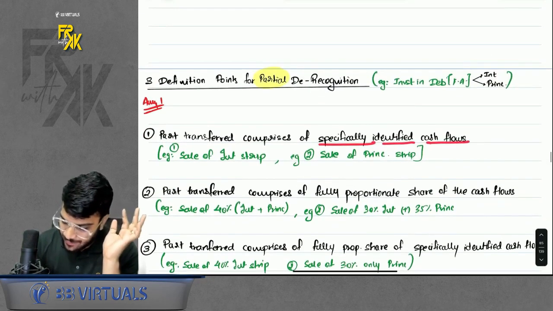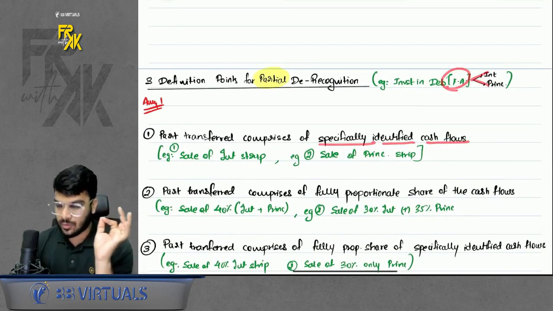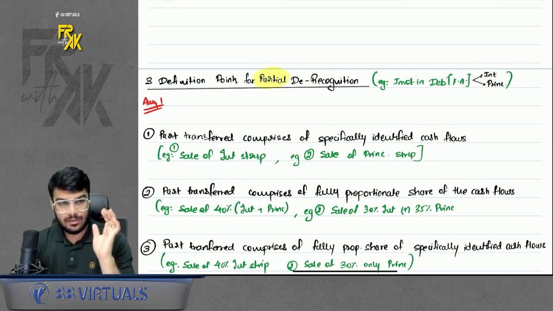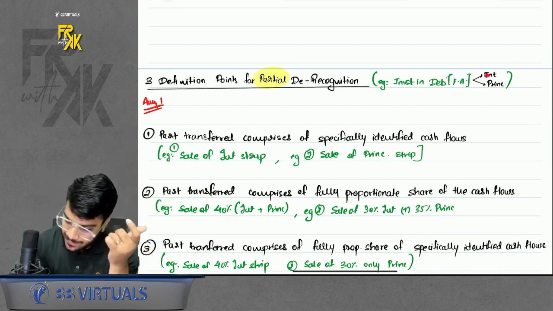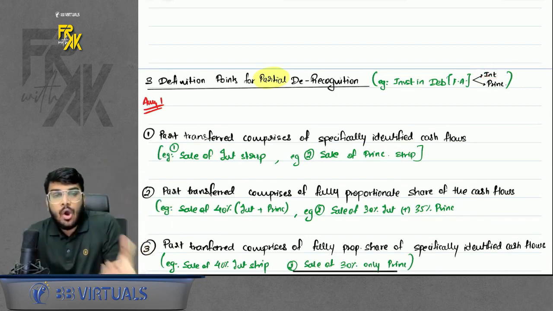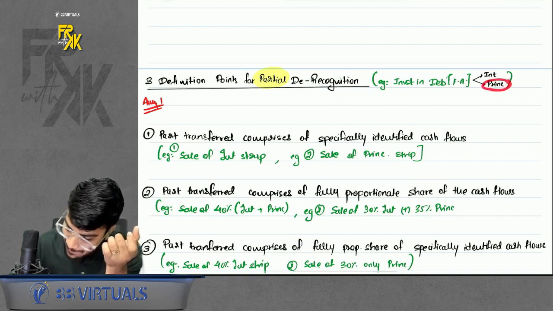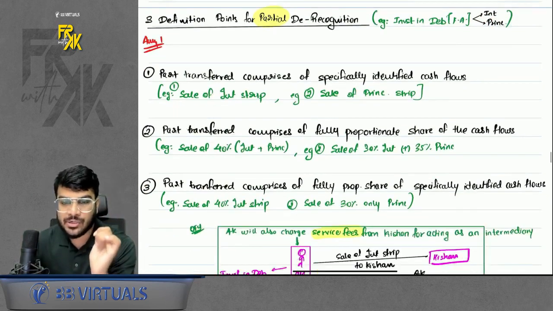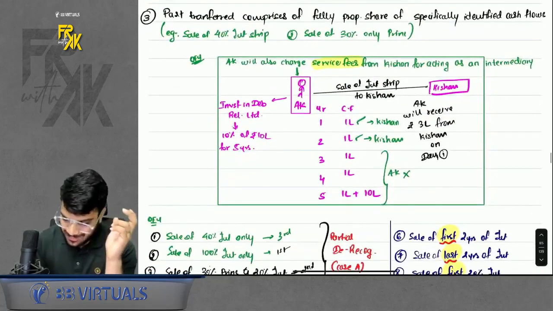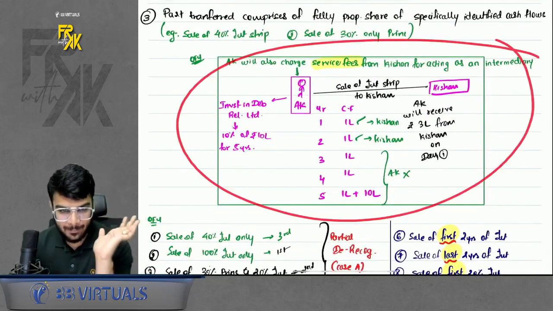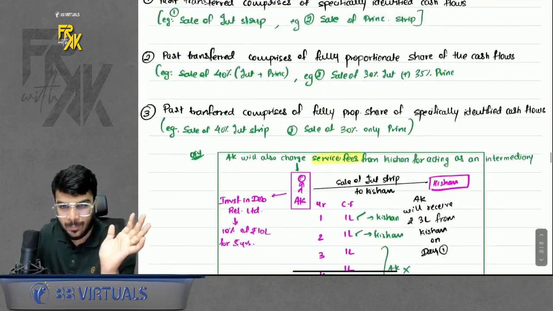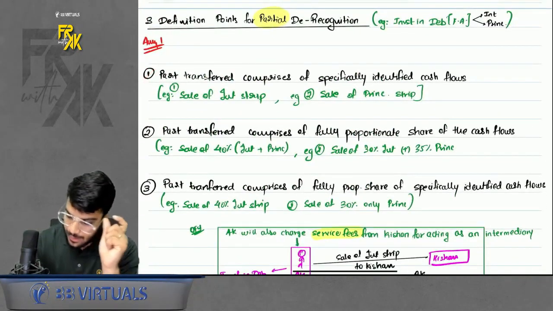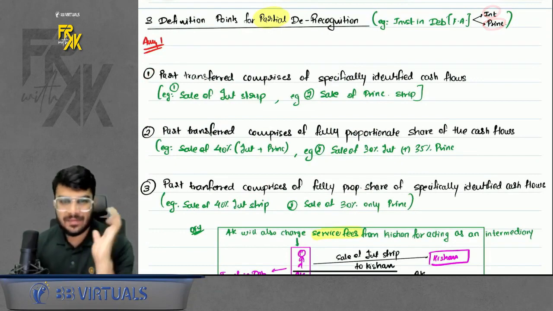Now in case of investment in debentures there are two specific cash flows. Let's say out of the two cash flows I have transferred any one cash flow. We sold only the interest portion of the financial asset, or else we sold only the principal portion of the financial asset. That can be known as partial derecognition. I also explained to you with the help of a chart how this whole thing happens. Not going into the depth as of now because it is a revision lecture. Anyways, the first definition is when you transfer any one out of the two specific cash flows.